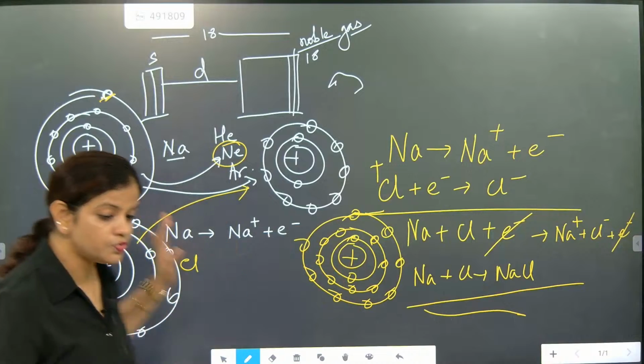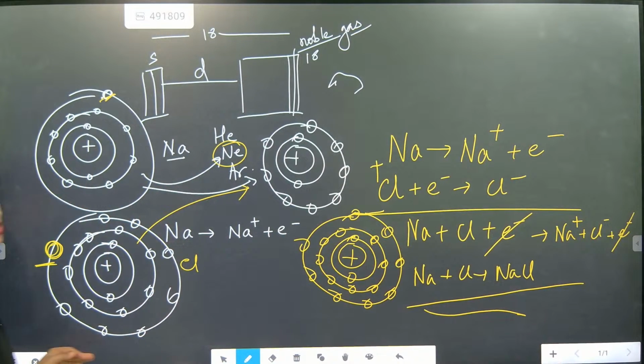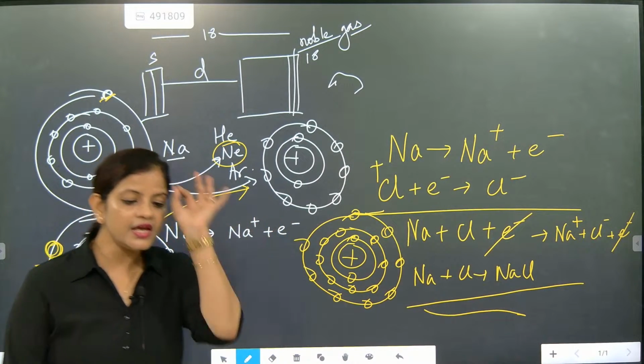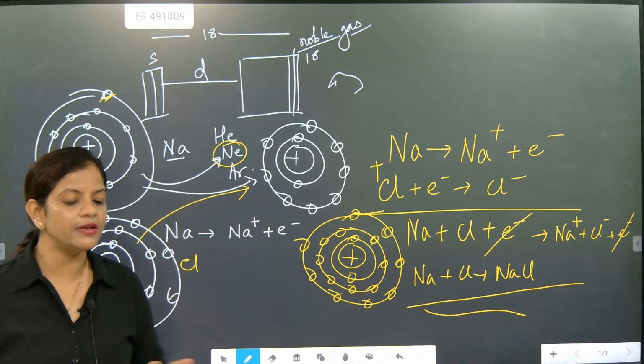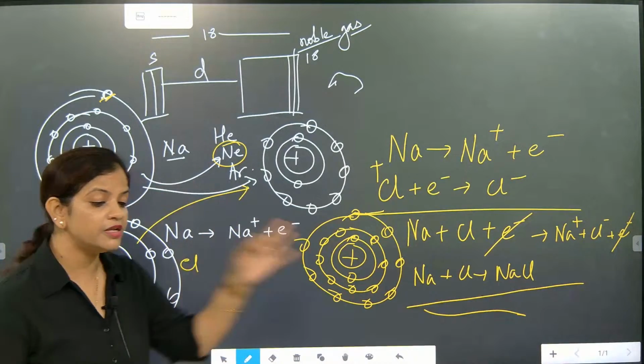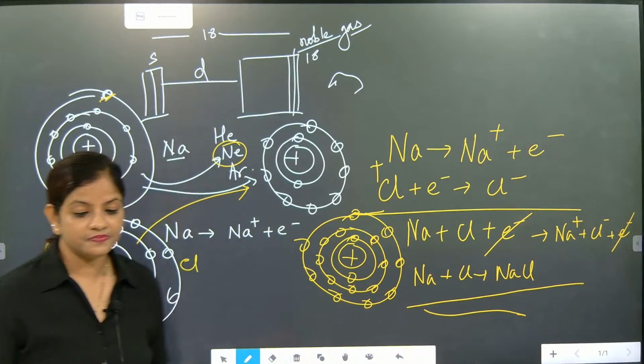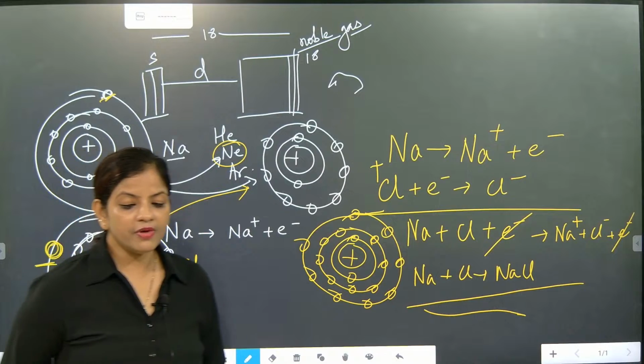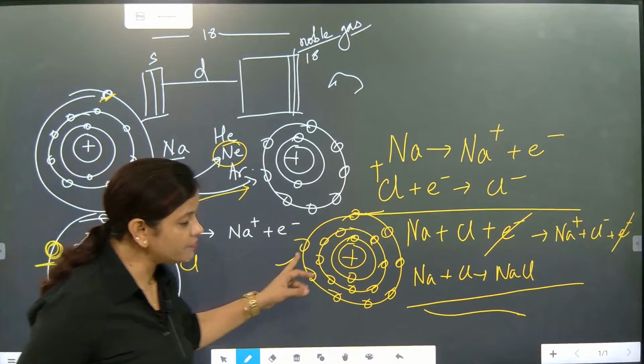So this is the main basic format of a chemical reaction. Every atom in the element wants to gain the nearest noble gas configuration.